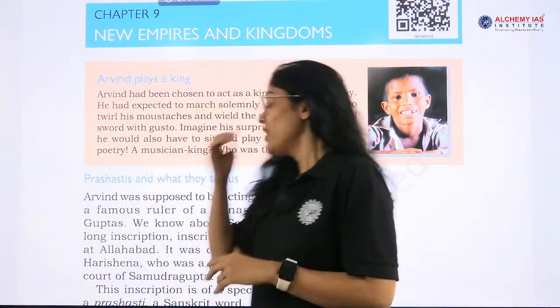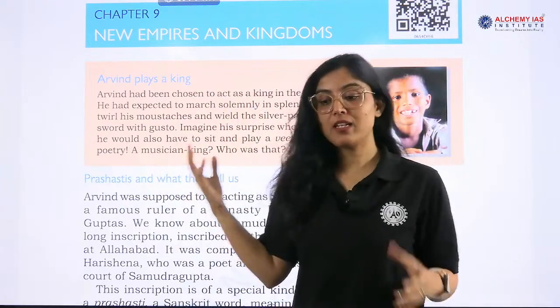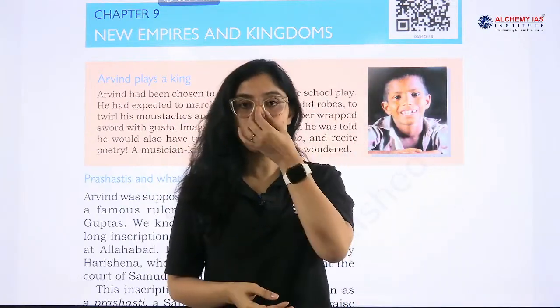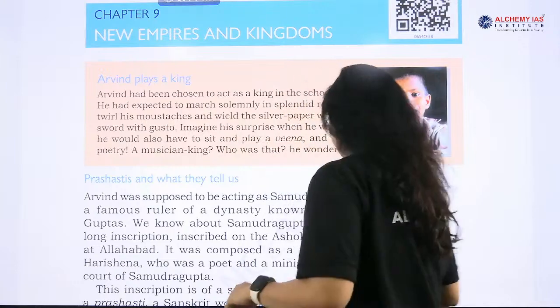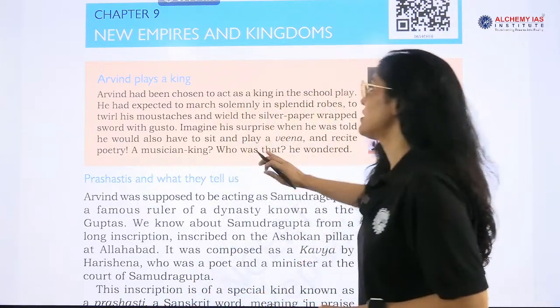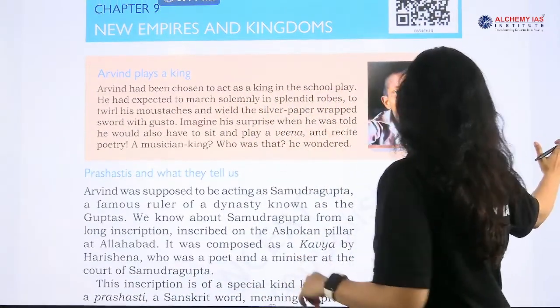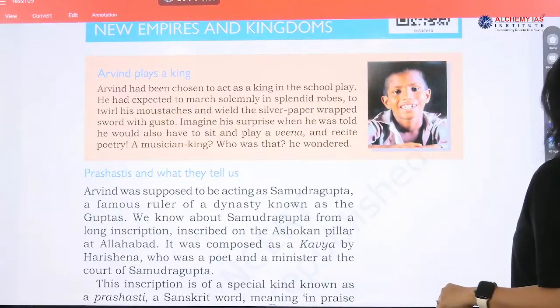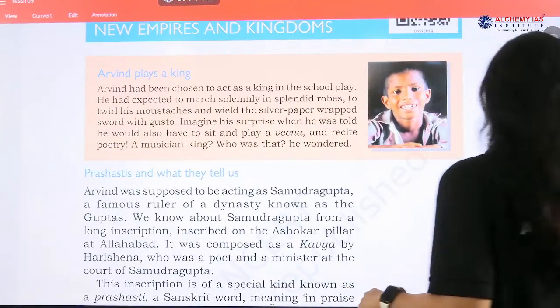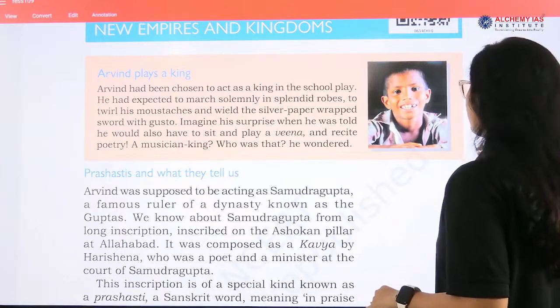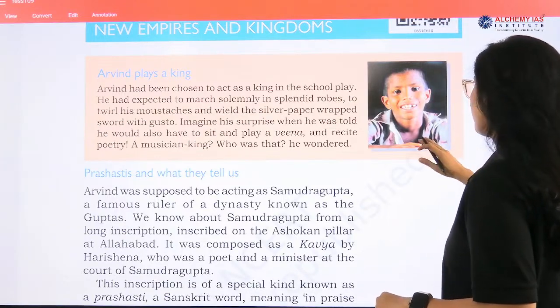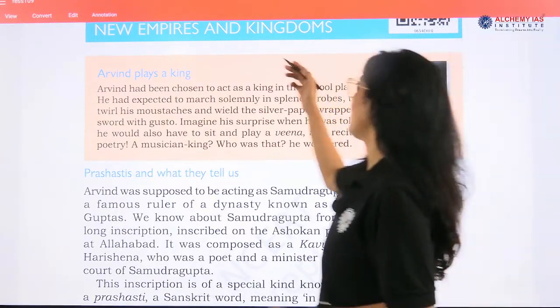So today we are covering chapter 9, and this is class 6 history NCERT. So let's start with the chapter, and the name is New Empires and Kingdoms. Okay, new empires and kingdoms.